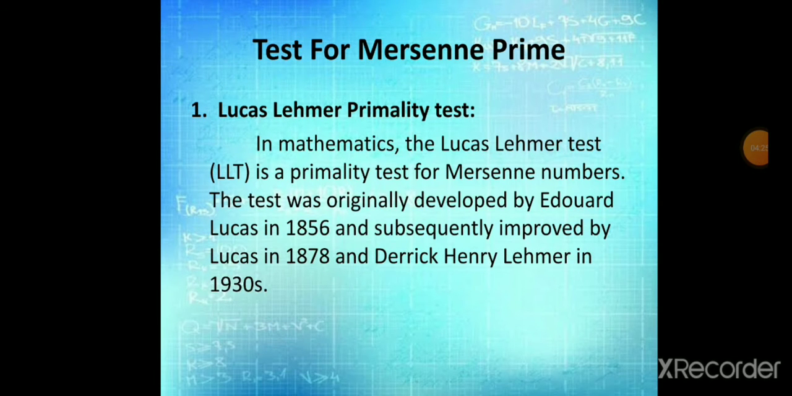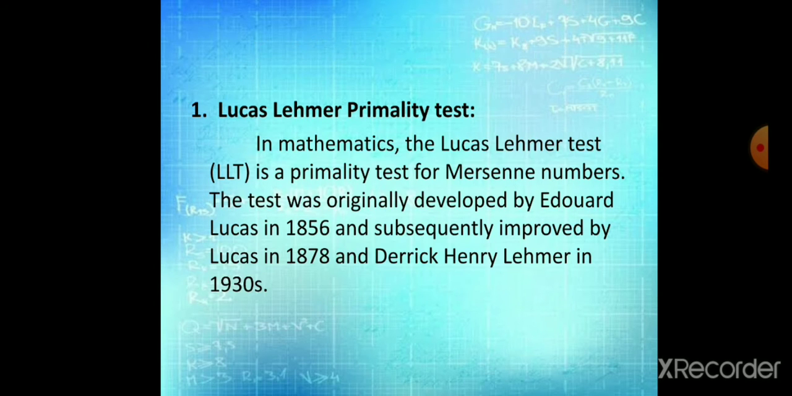Test for Mersenne prime: the Lucas-Lehmer primality test. In mathematics, the Lucas-Lehmer test is a primality test for Mersenne numbers. The test was originally developed by Edouard Lucas in 1856 and subsequently improved by Lucas in 1878 and Derrick Henry Lehmer in the 1930s.